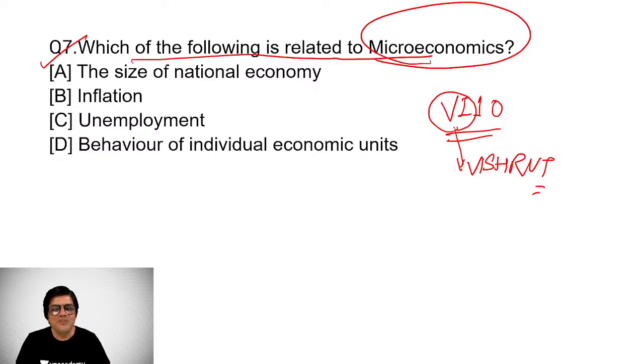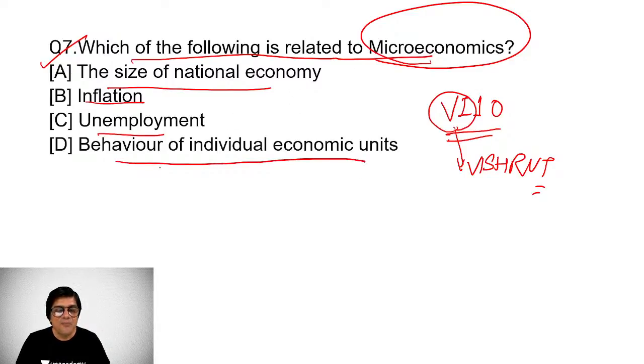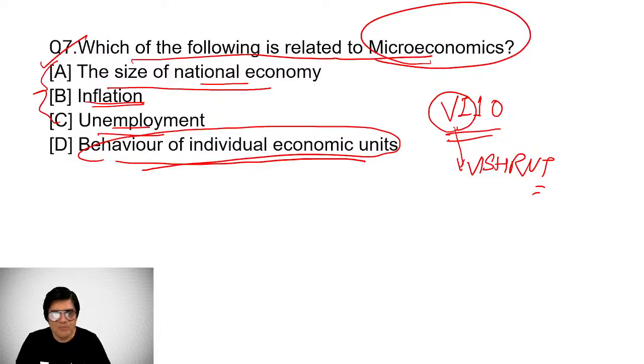Anyways, which of the following is related to microeconomics? The size of the national economy, inflation, unemployment, or behavior of individual economic units. You see, behavior of individual economic units, as you can make out, is obviously a thing which is concerned with microeconomics, right? Size of the national economy, or inflation, or unemployment, they are all basically top-down economic approaches which are used for macroeconomic considerations.